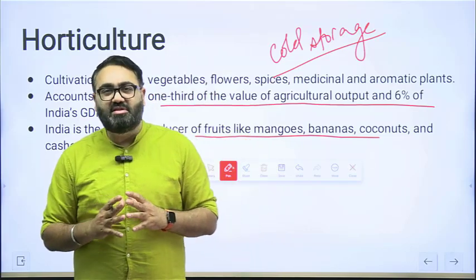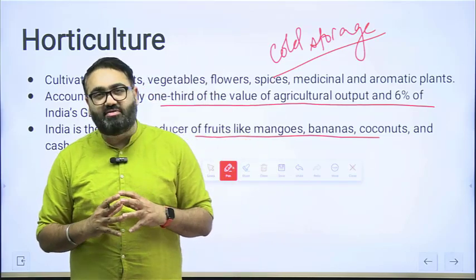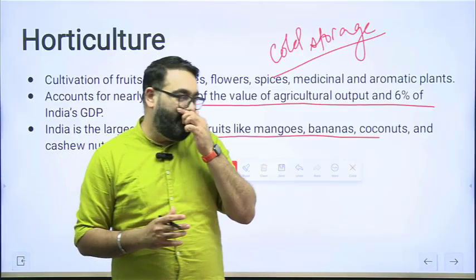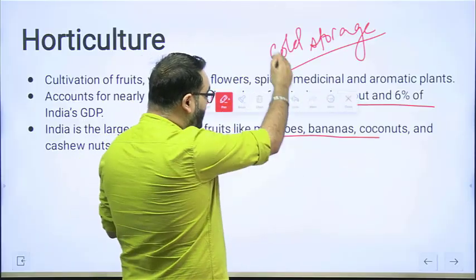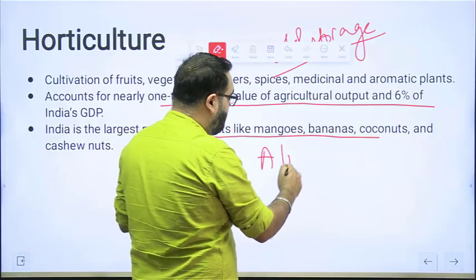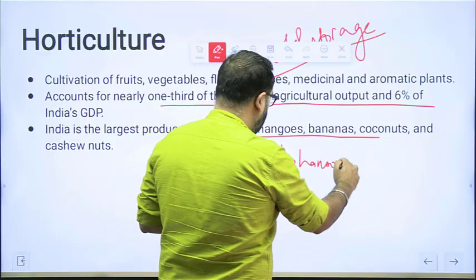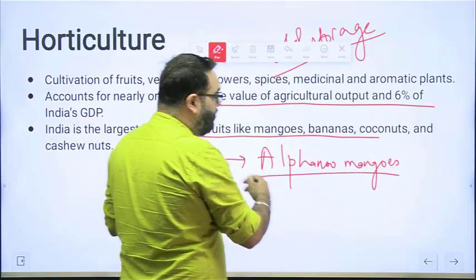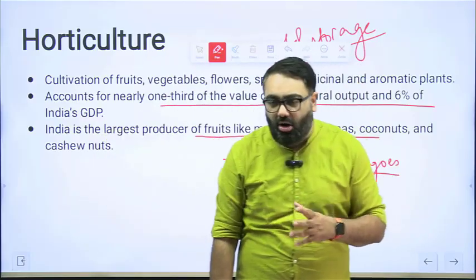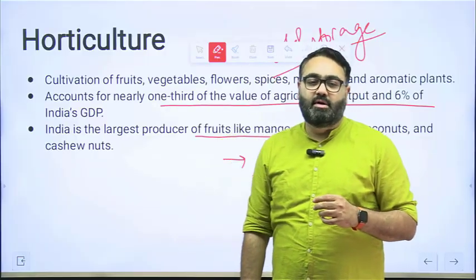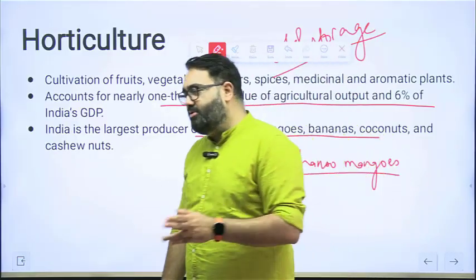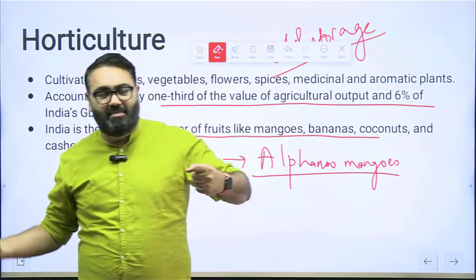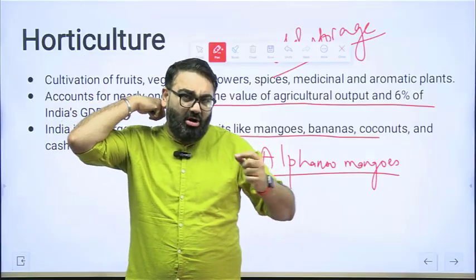The problem also with this is that we are exporting these kind of things. You have to maintain the quality. For example, a few years back, there was this big dispute about the Alfonso mangoes. So, Alfonso mangoes are exported from India to all parts of the world. A few years back, Alfonso mangoes that were exported from India to Europe, and one of the boxes that they would have opened up, they saw a fruit fly coming out.